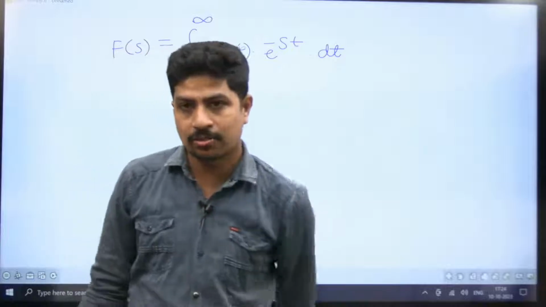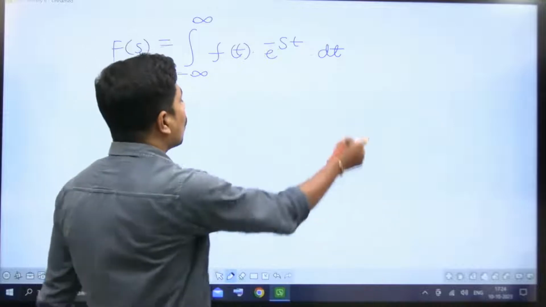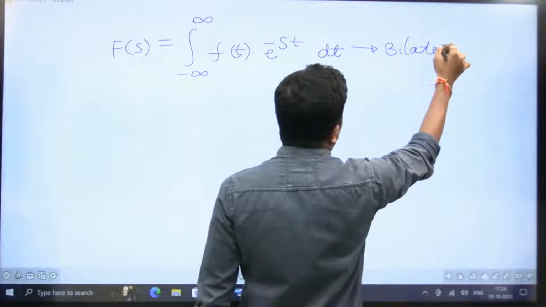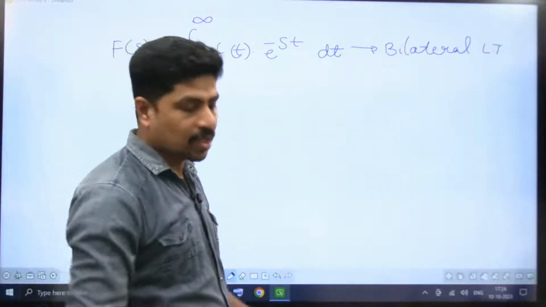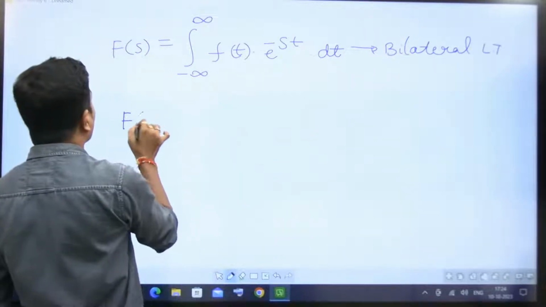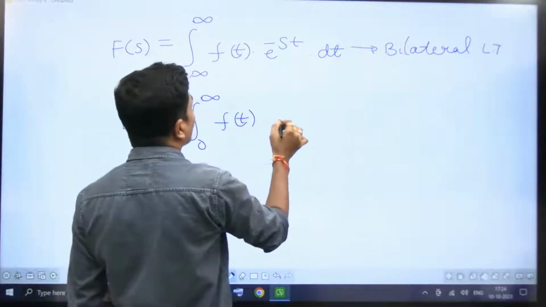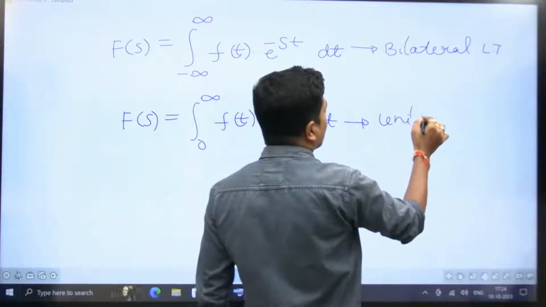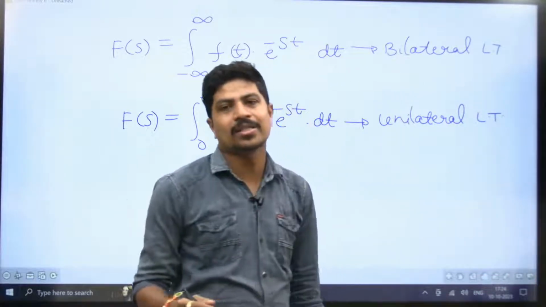We have two types of Laplace transforms. One is the bilateral Laplace transform, and one is the unilateral Laplace transform. This is bilateral. Bilateral means both sided. I'm taking the integration limits from minus infinity to plus infinity, so the entire time region, that's why it is called the bilateral Laplace transform. If you want the unilateral Laplace transform, it is the integral from 0 to infinity of f(t) into e power minus st dt. This is called the unilateral Laplace transform.